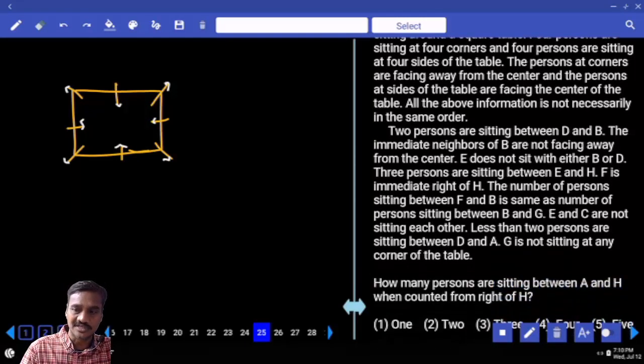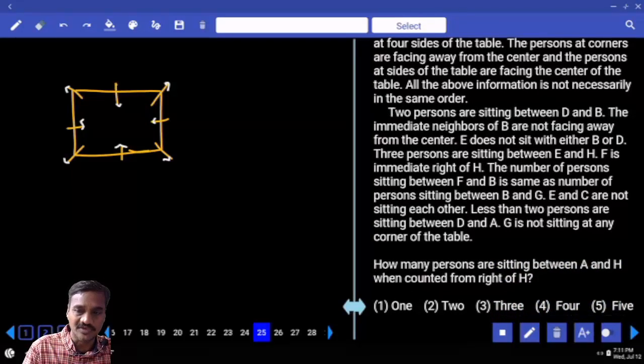And 2 persons are in between D and B. And the immediate neighbors of B are not facing away. That means the immediate neighbors of B are facing towards the center. And B must be at a corner. B can be at any one of these corners. Immediate neighbors of B are not facing away, that means they are facing towards the center. And 2 persons sit between D and B. Now 2 persons sitting between D and B: 1, 2, D can be here, that is one possibility.